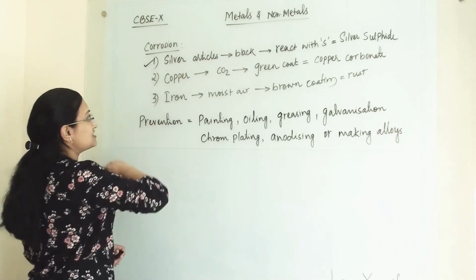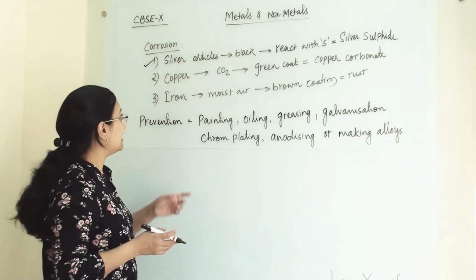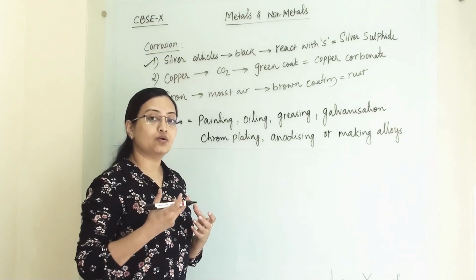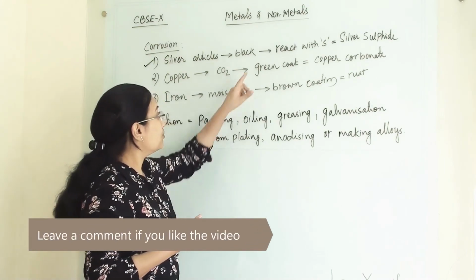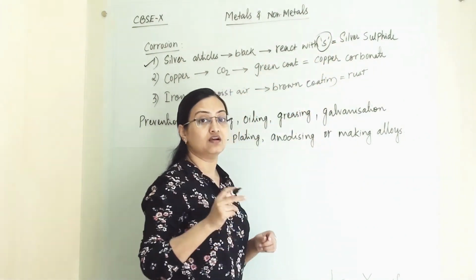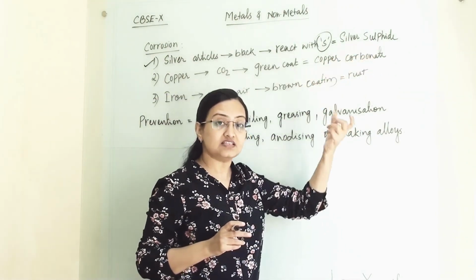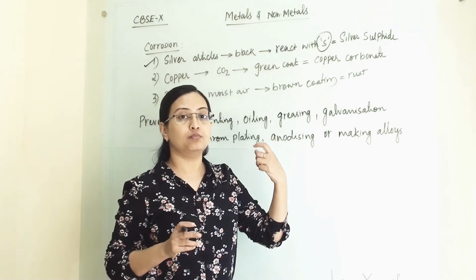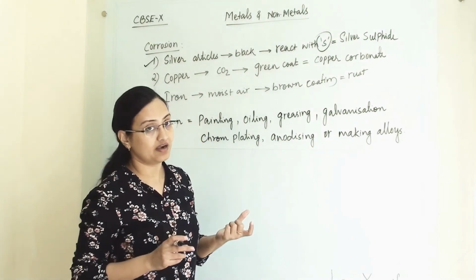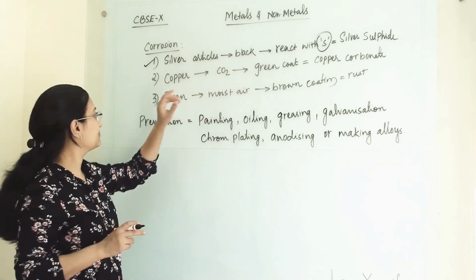Let us see some examples. First is silver. When silver articles are left out, we can see a black coating on them. When silver reacts with atmospheric sulfur, it makes silver sulfide, and this silver sulfide makes a black coating on the silver article. This is termed corrosion of silver.